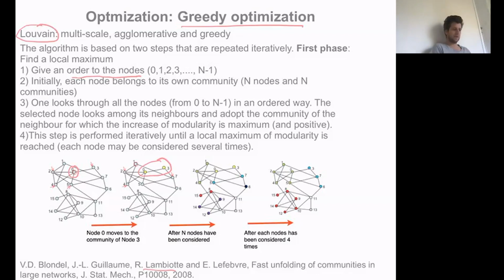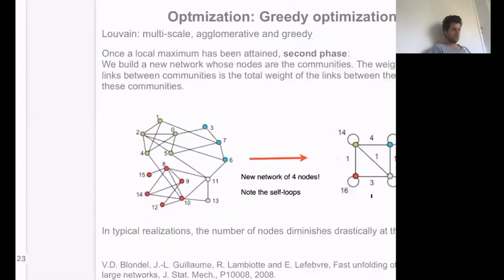When nothing happens, you arrive at a partition, at a configuration that would be this one here, where in this example we have 4 communities, and we cannot improve this anymore by these local moves. So we reached a local maximum of modularity, basically. Then the next step will be, because we reached the local maximum, can we somehow change the rules by which we move the nodes in order to try to escape this local maximum? The way to do it is going to be to change the scale, and instead of doing local moves, we're going to be moving groups of nodes at larger distances.